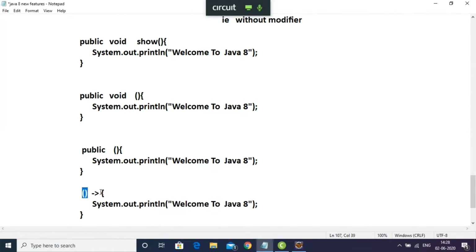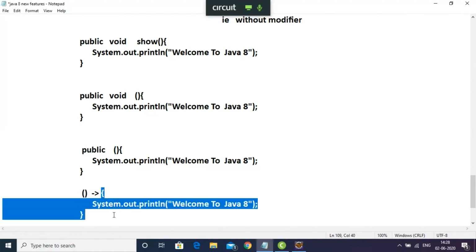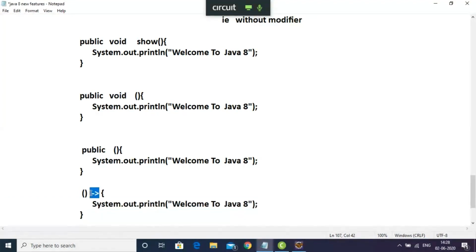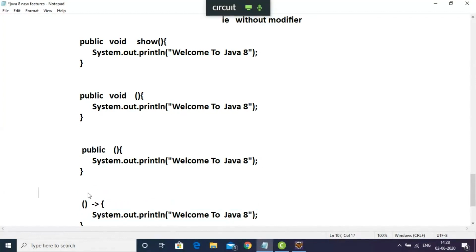The right side of the special symbol will give some output, will print some output.